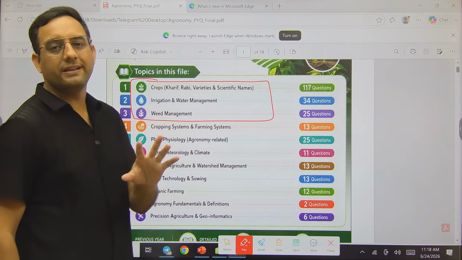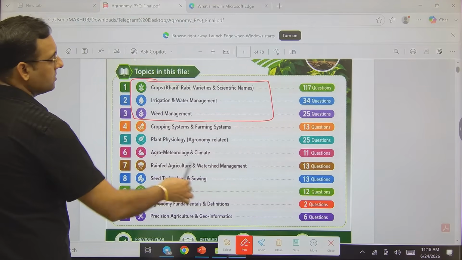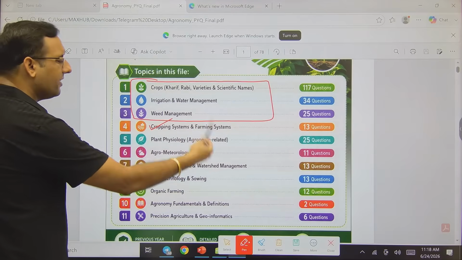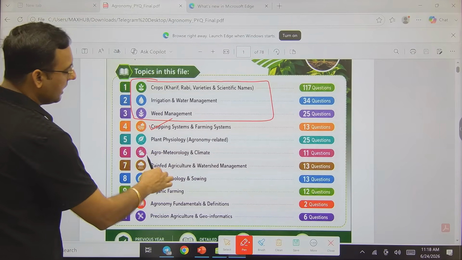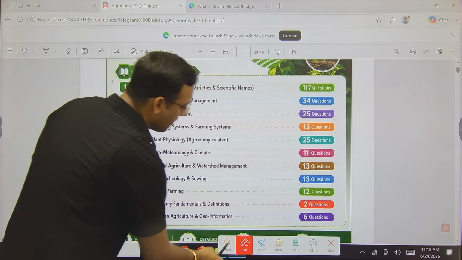More than 50% of questions will be asked from these three topics, and after that obviously the remaining topics are also important. 13 questions were from cropping system, then plant physiology, which is related to agronomy, had 25 questions, from agrometeorology 11 questions, and rainfed agriculture 13 questions. Now you can see the numbers.